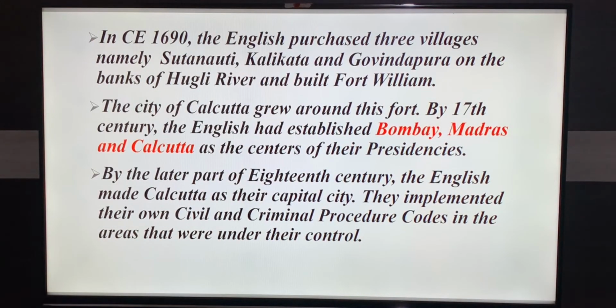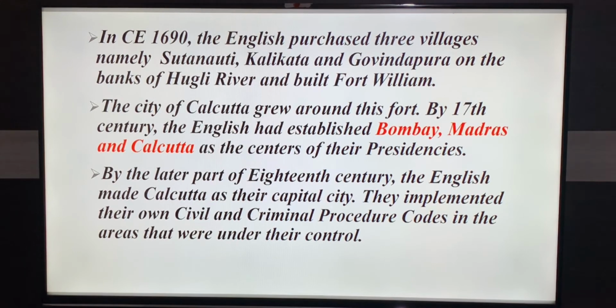In 1690, English purchased 3 villages on the bank of Hooghly River and built Fort William. The city of Calcutta grew around this fort. By 17th century, English had established Bombay, Madras and Calcutta as a center of their presidency. By the later part of 18th century, English made Calcutta as their capital city and they implemented their own civil and criminal procedure codes in area that were under their control.